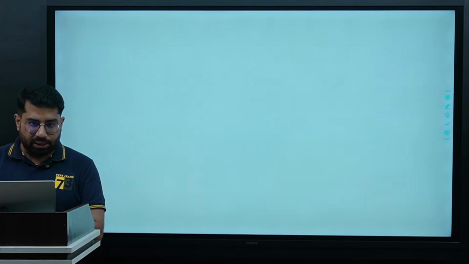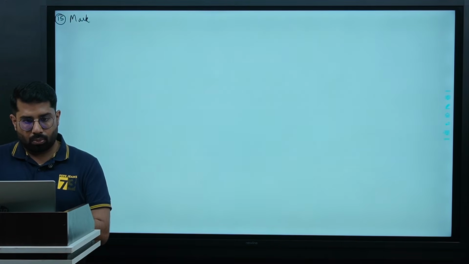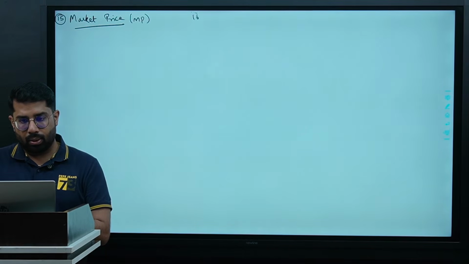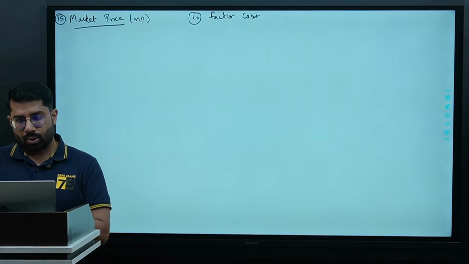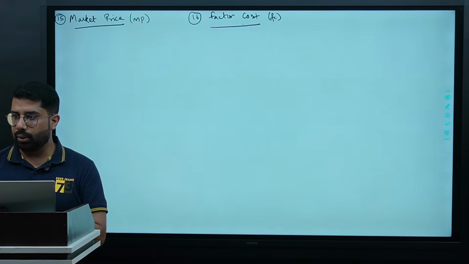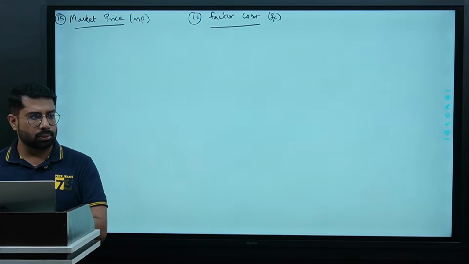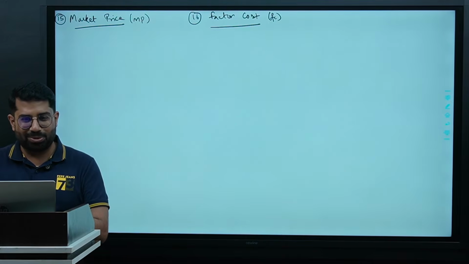Okay, so guys, next term we are going to do is market price, that is MP, and 16th is factor cost, that is FC. Are you clear? Any idea what is market price? Price of a market.